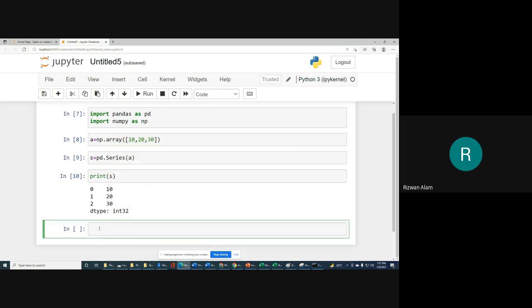So in L we take, for example, 1, 2, 3, and then 10, 20, 30.